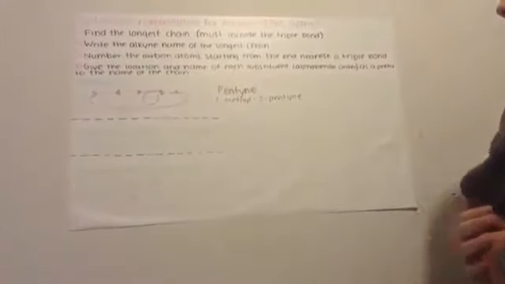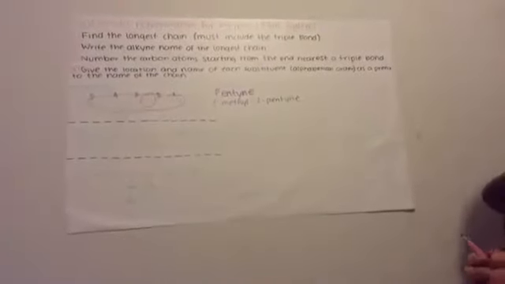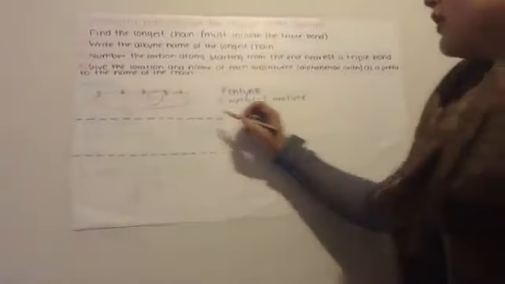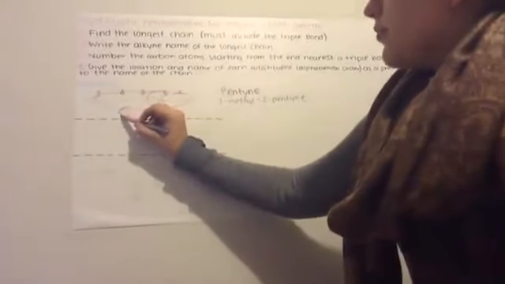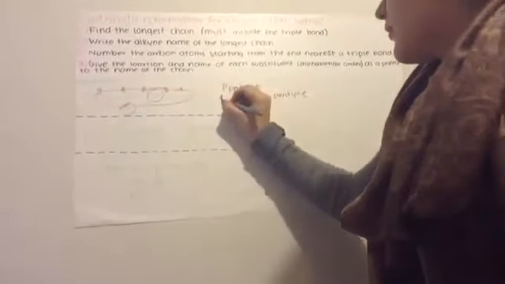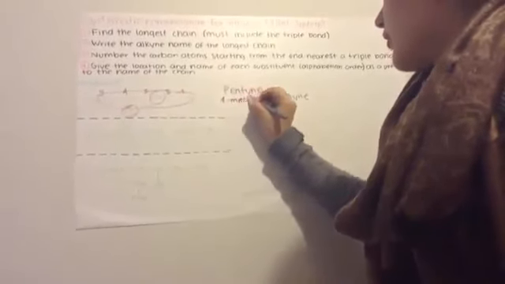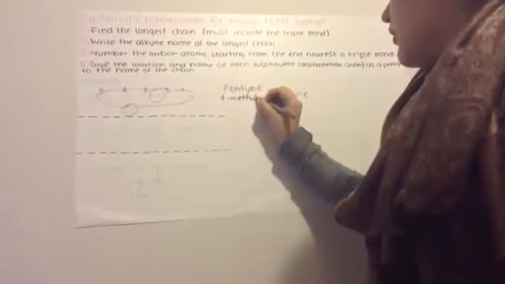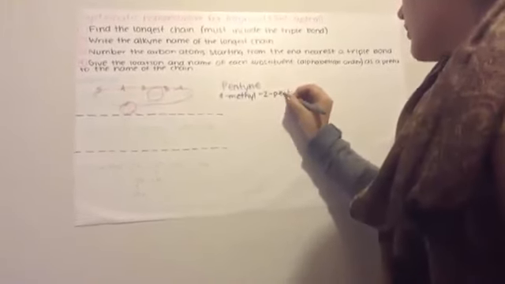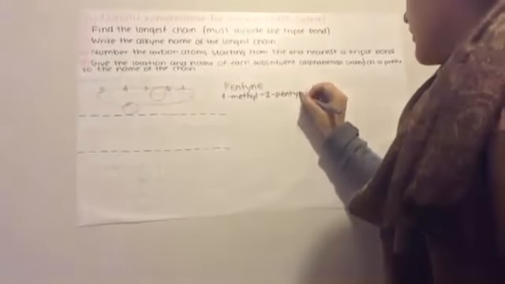Then give the location and name of each substituent in alphabetical order as a prefix to the name of the chain. This is a methyl group, and this is carbon 4, so it will be 4-methyl-2-pentyne.